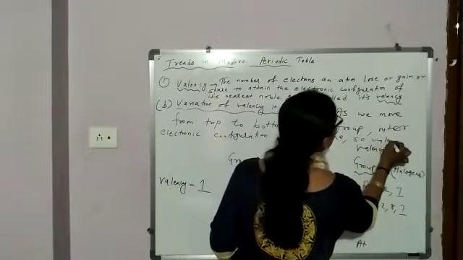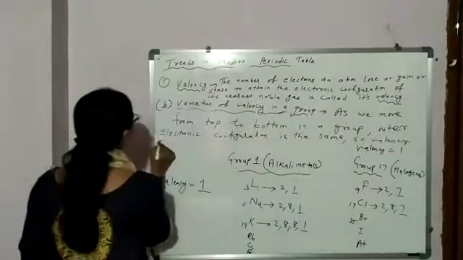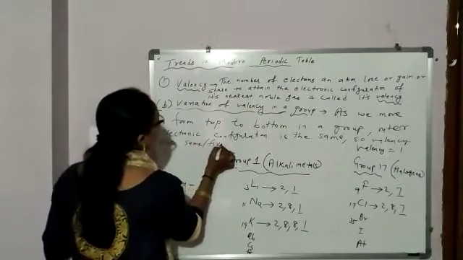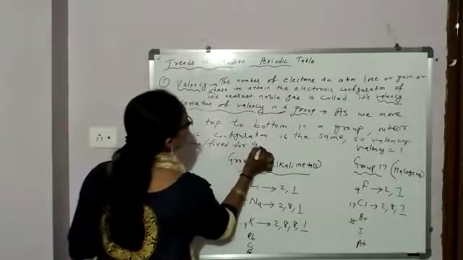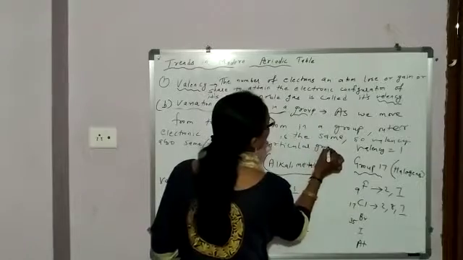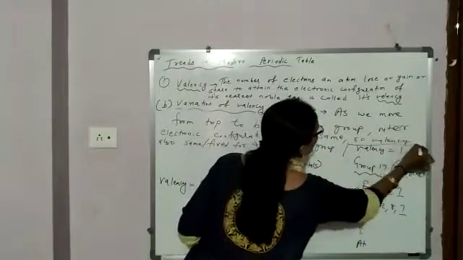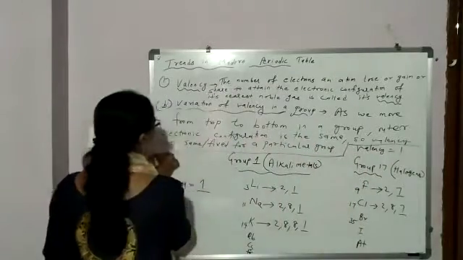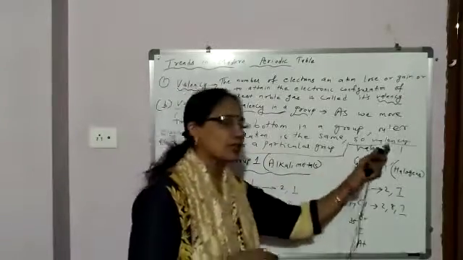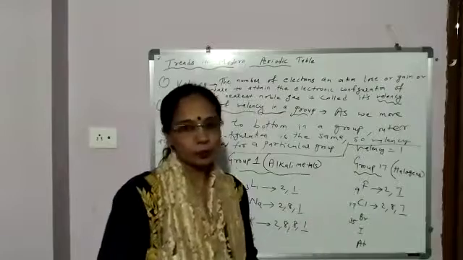So valency is also the same, or fixed, for a particular group. This you can discuss taking the example of any group: group 1 alkali metals, or group 17 halogens, or some other group.